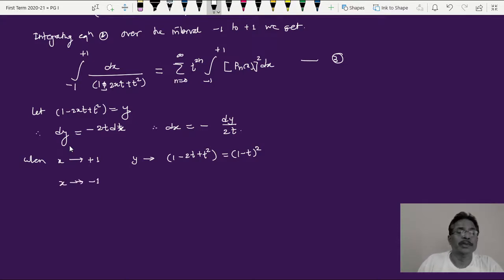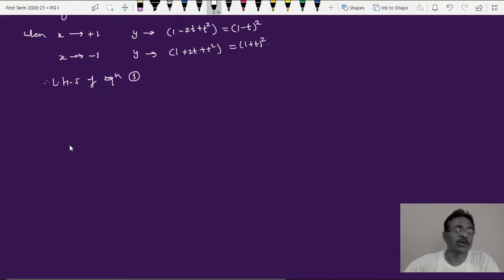And when x takes value to be minus 1, this becomes 1 minus minus is plus, so it is plus twice t, plus t square. So that gives you y becomes 1 plus twice t plus t square, and here it is 1 plus t square. So these limits of integration minus 1 and plus 1 can be replaced by these limits of integration for y, 1 plus t square and 1 minus t square accordingly.